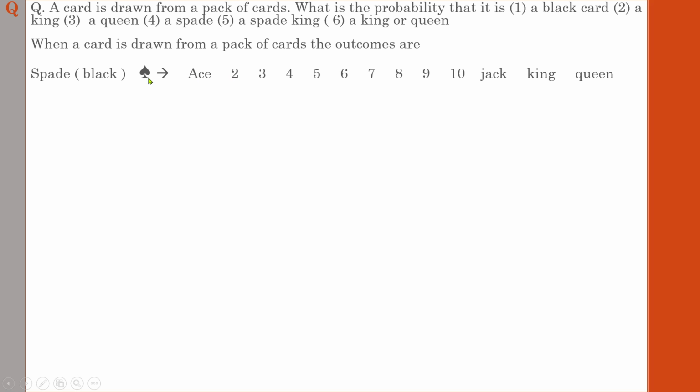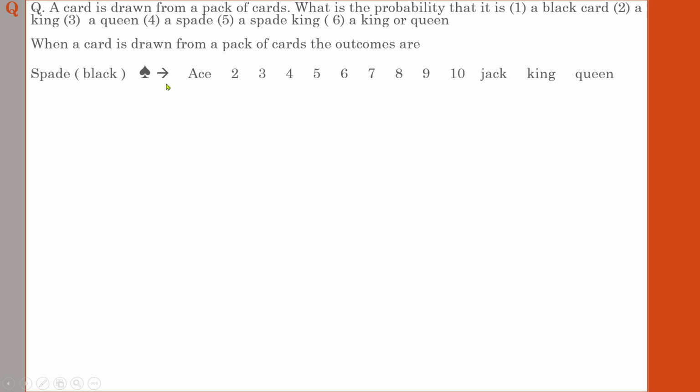2 means that the card has 2 signs of spade. 3 means that card has 3 signs of this one. That is the meaning. So 4, 5, 6, 7, 8, 9, 10. So these are the 10 numbers which represent the spade cards.